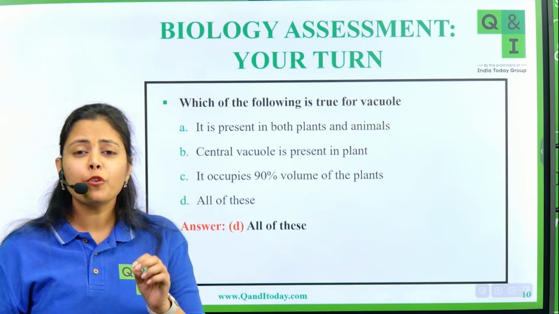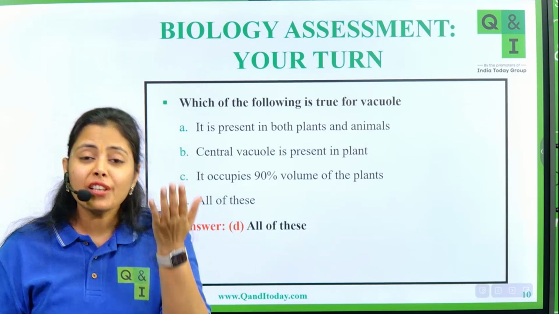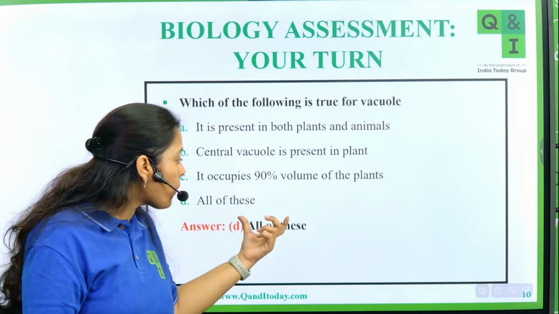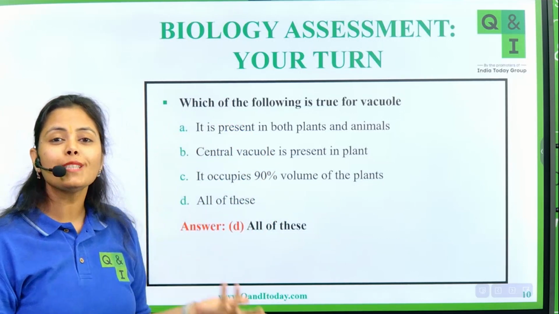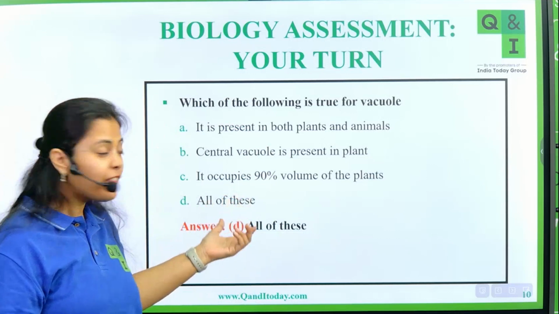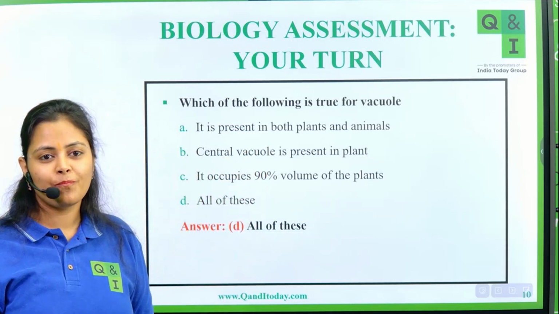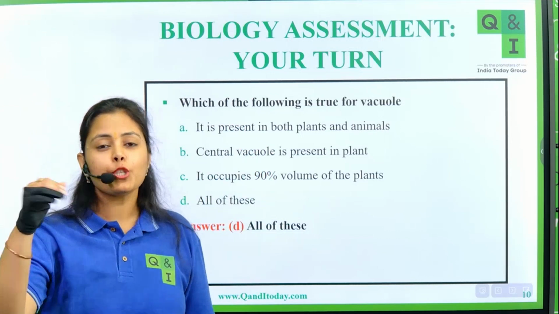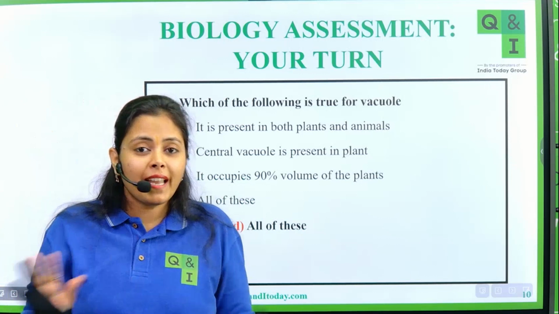See, even if you were confident, okay. So that's the trick I am going to tell you people. Even if you were confident for two options and there was no option available which could say that both A and B are correct, then what was the option left? All of these. Even if you were not sure about option number C. In examination, you might not always know the correct answer.